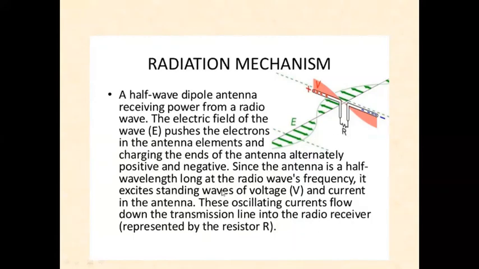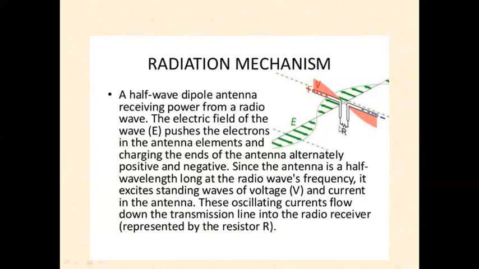Since the antenna is a half wavelength long at the radio wave frequency, it excites standing waves of voltage and current in the antenna. So it produces voltage and currents in the antenna. These oscillating currents flow down the transmission line into the radio receiver.